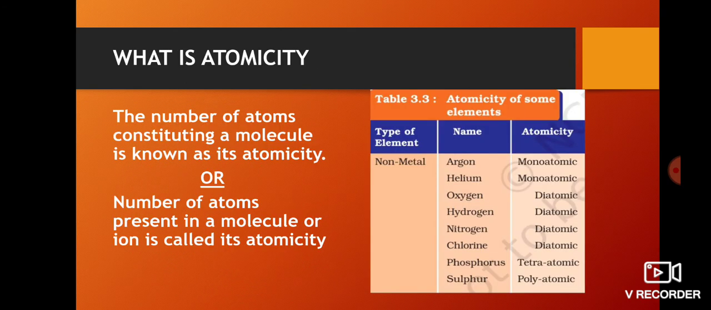Now, what is atomicity? The number of atoms constituting a molecule is known as its atomicity, or the number of atoms present in a molecule or ion is called its atomicity. So atomicity means calculating how many atoms are there in a particular molecule.